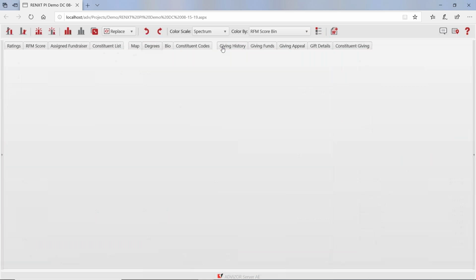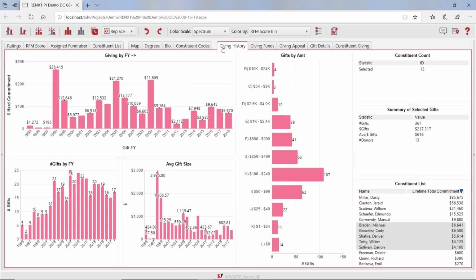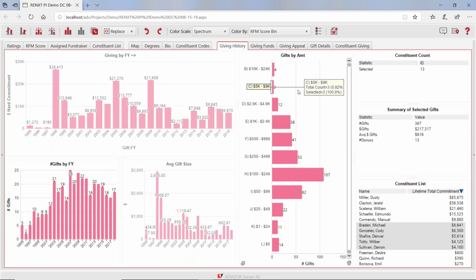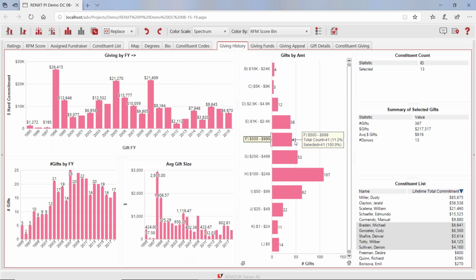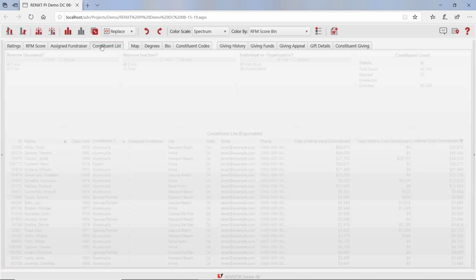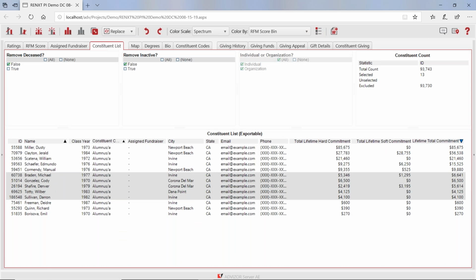Let's look at their giving history. Click this page. Yeah, it's not been a lot recently, some more back in time. Total, not really a whole lot for this group that live in these high-end towns. So let's go back to the first page, the constituent list page. Here's my list of the 13.